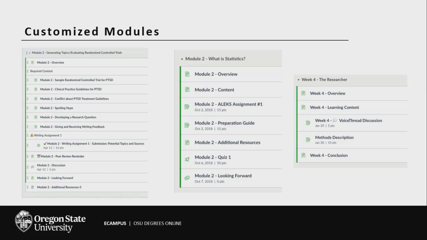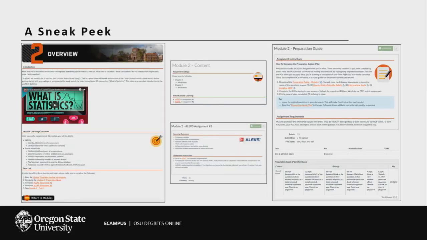In this course here, it's a statistics course, and we wanted to make it very simple because statistics can be overwhelming. So we really looked at how that organization will feel to someone coming into it. And then the far one is from Dr. Tevis's course, and we used a new technology called VoiceThread for her discussions, and we'll talk about that in just a moment. So inside a course, this is how one looks, but this is not how they all have to look.